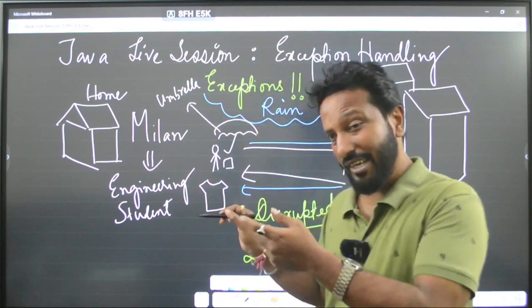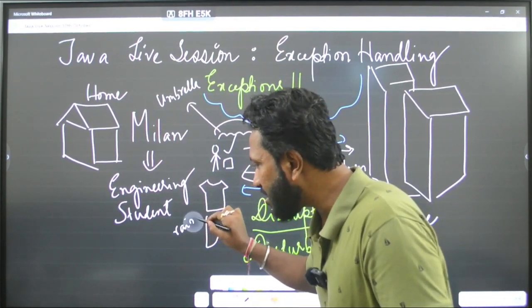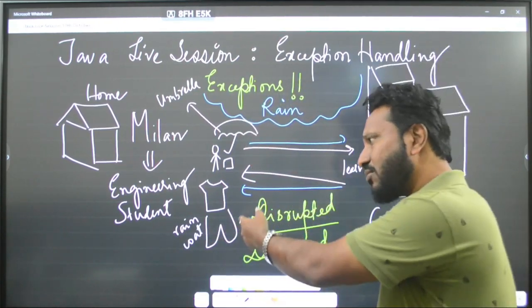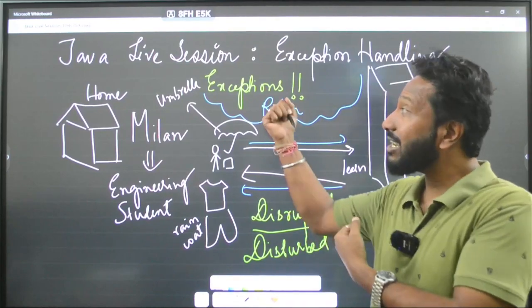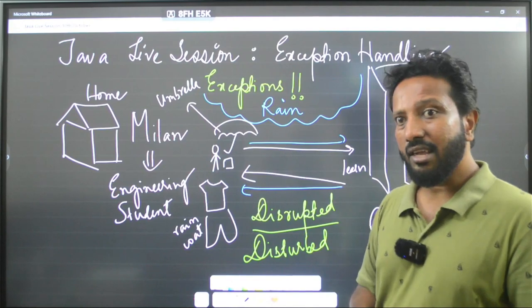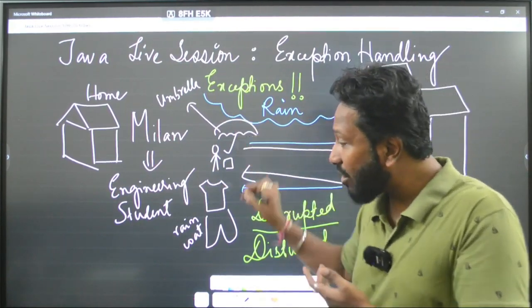Ignore my drawing, okay? He can take a raincoat, wear it and go, so that he can avoid the rain. There are many ways to do that, right? Now the normal flow will be restored when he uses an umbrella or a raincoat.